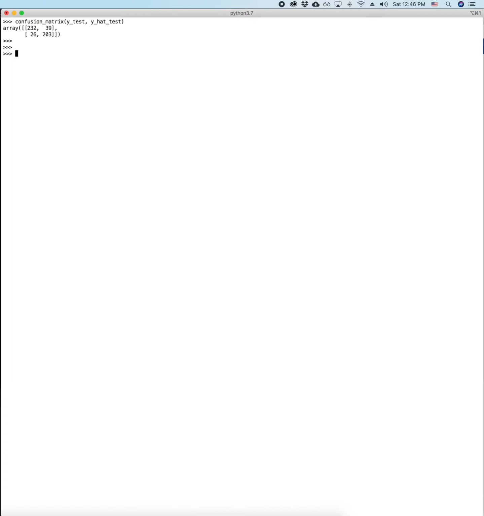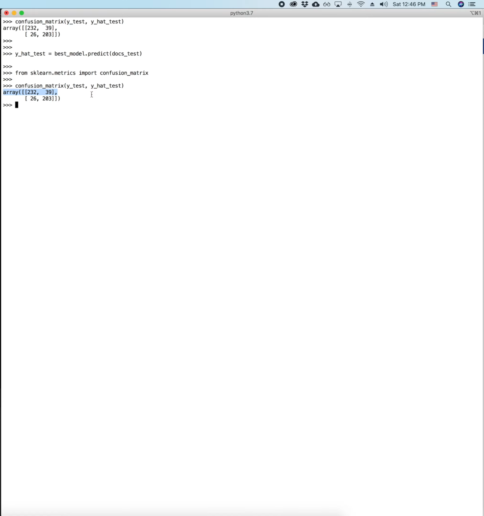Now, let's see what the results look like. I'm making a prediction on the test data and saving the results into y_hat_test, and then I'm calling a scikit-learn function called confusion_matrix, creating this confusion matrix so that each row is the ground truth.